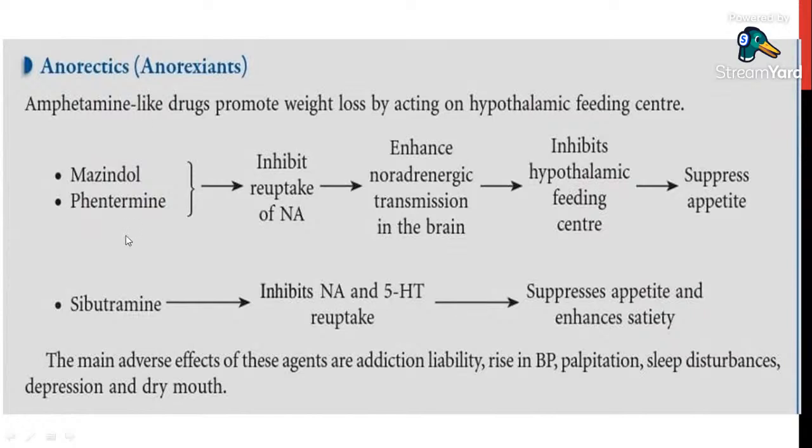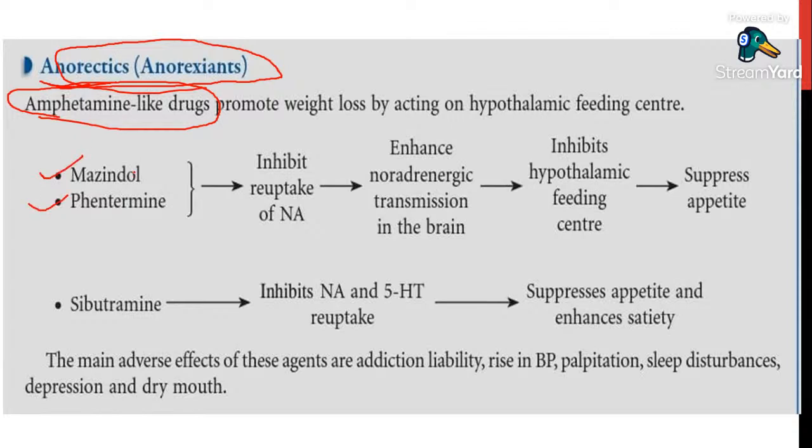See, these are three drugs actually which are used as anorexiants. You can also say anorectics. These drugs are actually amphetamine-like drugs. They are amphetamine analogs. In that, examples are mazindol and phentermine. Mazindol and phentermine will inhibit the reuptake of noradrenaline, and they'll enhance the noradrenergic transmission in the brain, and by that it inhibits the hypothalamic feeding center and it suppresses appetite. You don't feel hungry. When mazindol and phentermine are taken, they will suppress appetite.